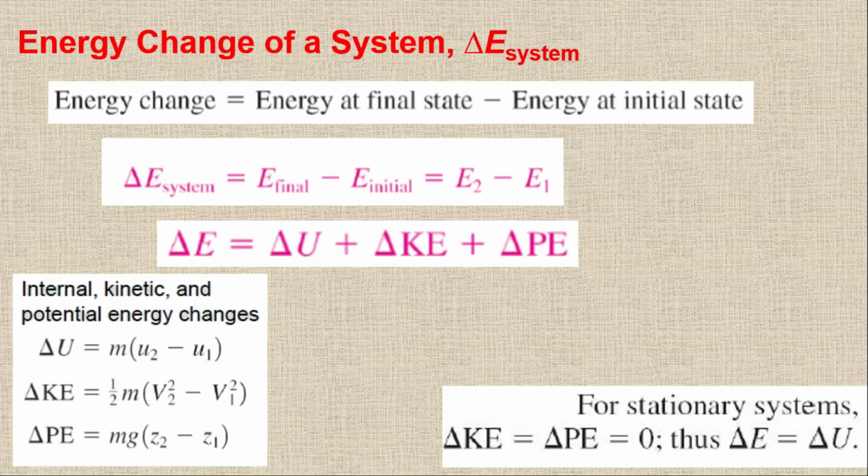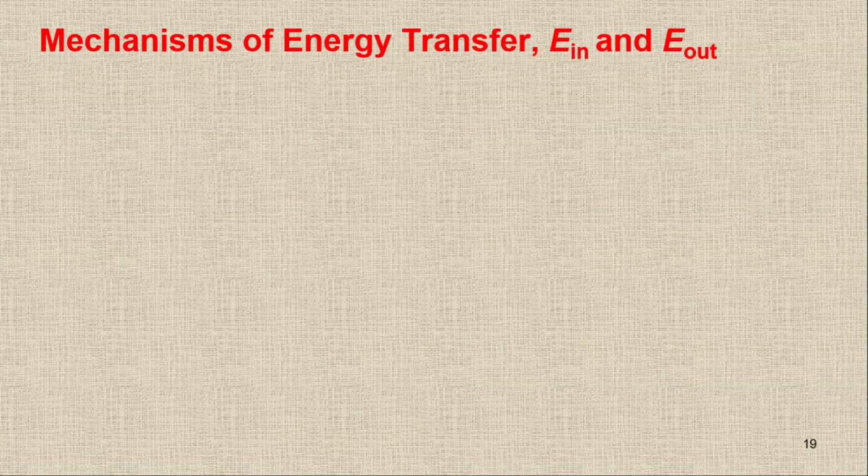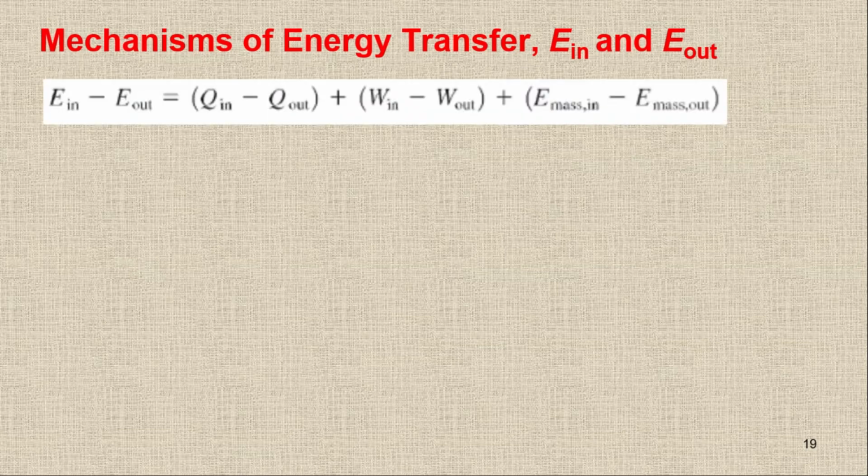When we are talking about the next term, which is about in and out, it is the mechanism of energy transfer in and out, and it is only associated with mass, heat, and work done. So in and out is only due to heat, which is Q in minus Q out, plus due to work, W in minus W out, plus energy due to mass, mass in and mass out. So this equation shows the energy transfer through the boundary.